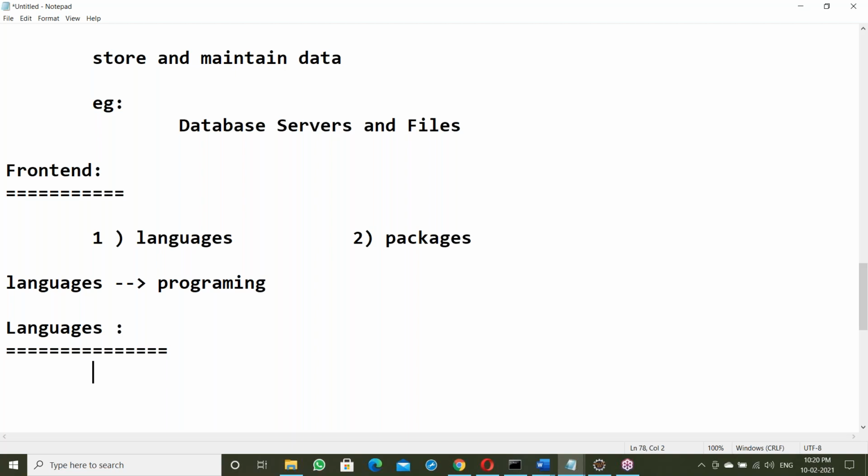Different languages, for the purpose of communication, expressing our ideas. So language is a media of communication between two living things, maybe human beings, maybe animals, maybe trees.